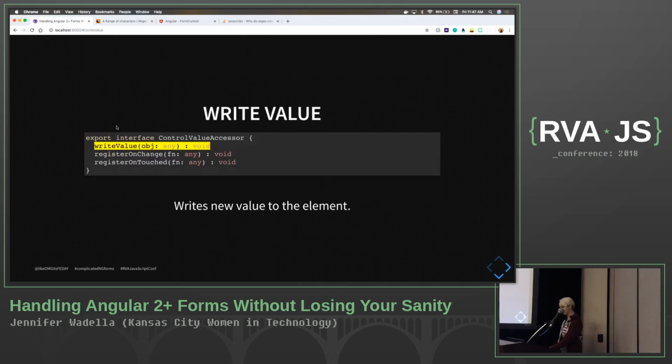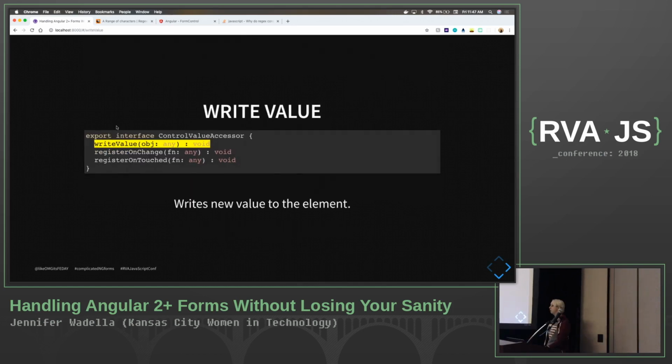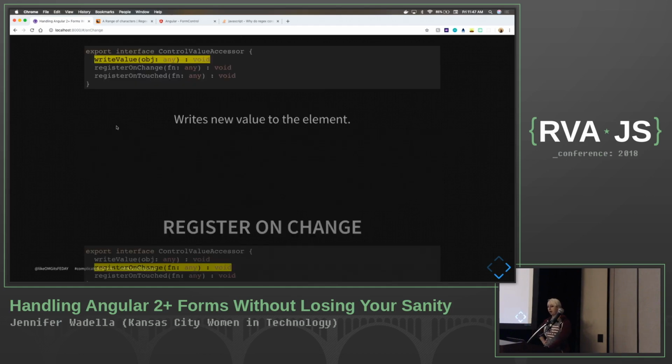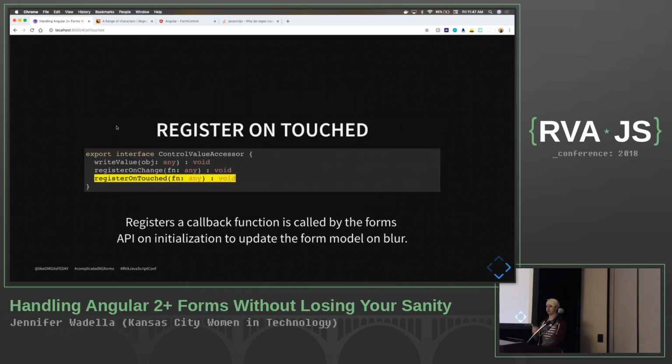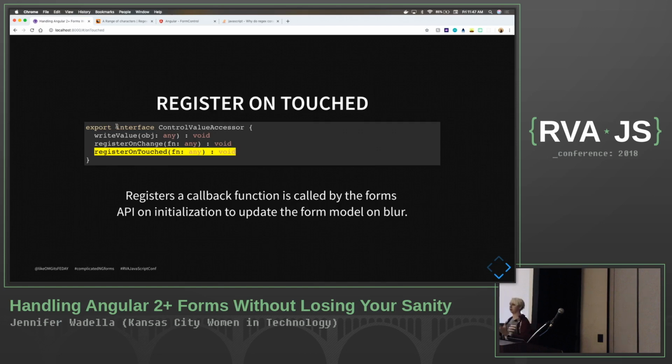But just in case, writeValue writes a new value to our element, so that's how we're going to propagate our changes up to our form value, right? registerOnChange is going to register a callback function for when the control's value changes. This is important because this is going to feed back into our validation and mark that field as changed. And registerOnTouched is going to mark our value as touched. So if we touch it and then don't interact with it at all, we can make sure we preserve that validation and all the default functionality that Angular gives us.